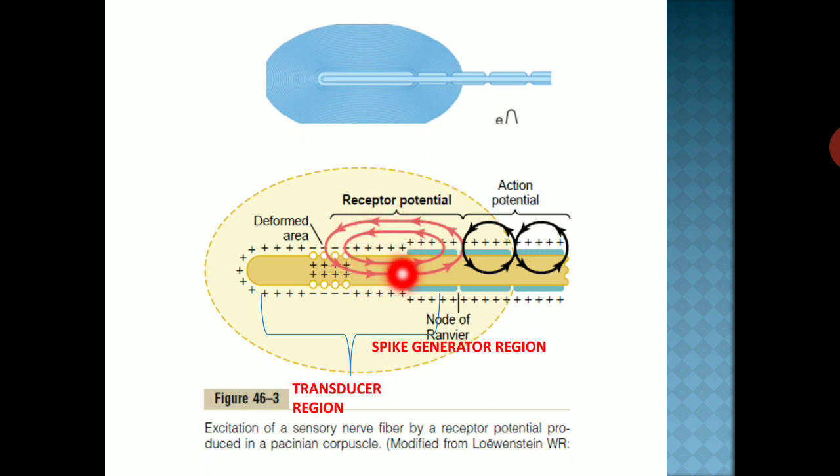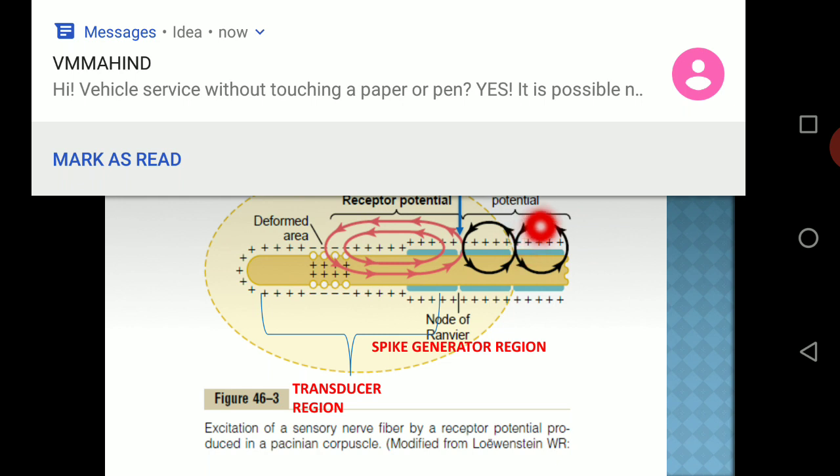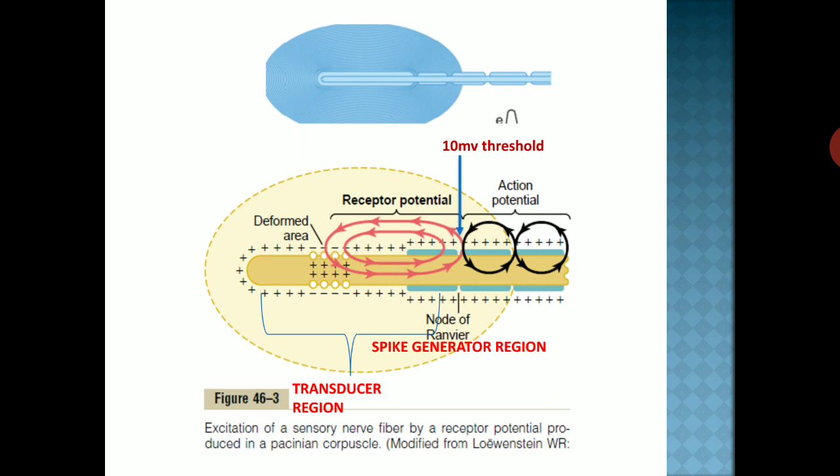and when it excites the first node of Ranvier, there is opening of sodium channels present in the node of Ranvier. It is also known as the spike generator region because a larger number of channels are present inside the node of Ranvier. So all the channels open up and give a larger response. When it crosses the threshold level, which is 10 millivolt, action potential is developed. So now receptor potential is converted into action potential.